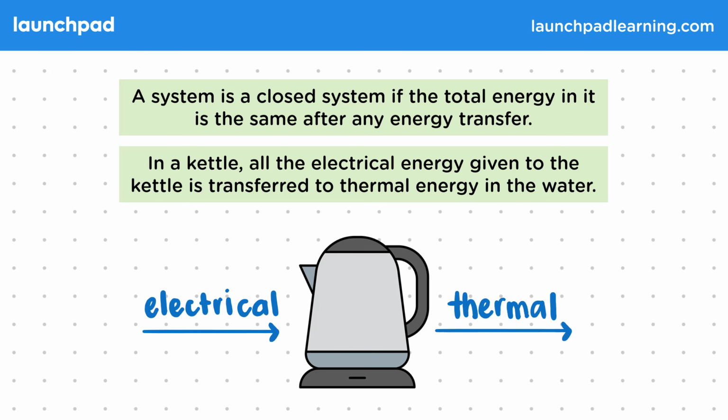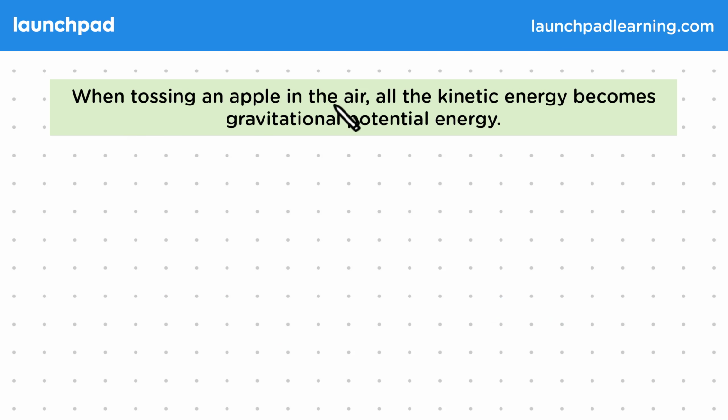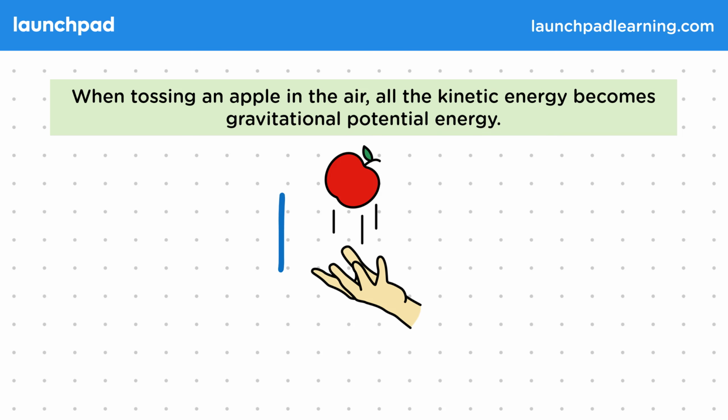What about the system of throwing an apple in the air? How is energy conserved then? When tossing an apple in the air, all the kinetic energy becomes gravitational potential energy. So as the apple rises, the kinetic energy of the apple decreases and converts into gravitational potential energy. At the highest point, all of the kinetic energy has been converted to gravitational potential energy.